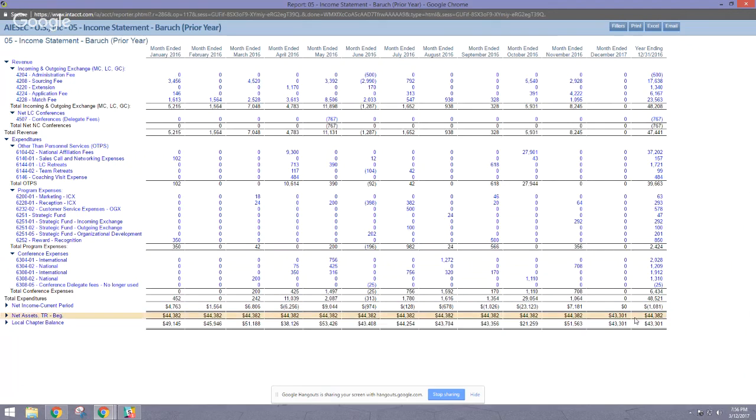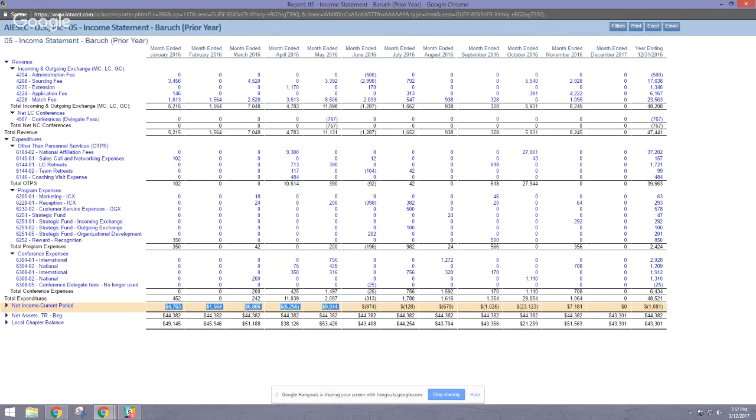So for the year ending 12/31/2016, our balance was 43,301. We started with 44,382. If you want any month in between, literally take this 44,000 and add, this was January, February, March, April, May.